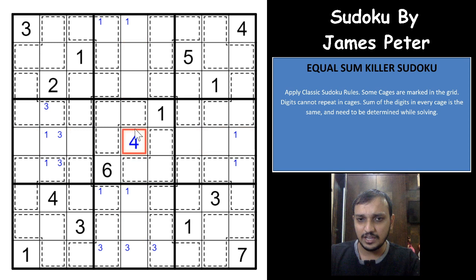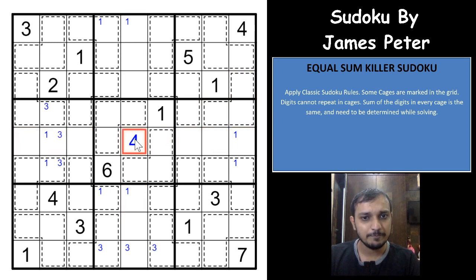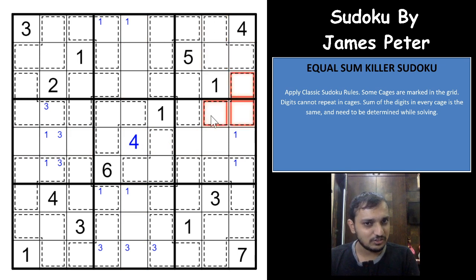Again, if you have the 8 here, you'll have 50 used, 270 with the cages, so that is 320, and you'll have 85 remaining, which is again not possible within these 12 sums, right? So the only possibility you can have is having a 4 here, and each of these sums total will have to be 17, right? And with that we can start solving this Sudoku now.